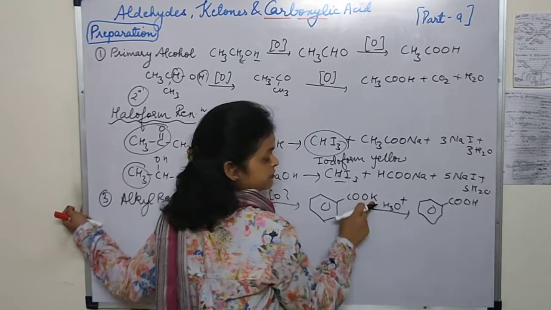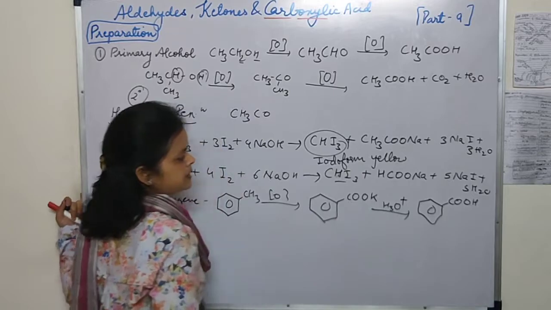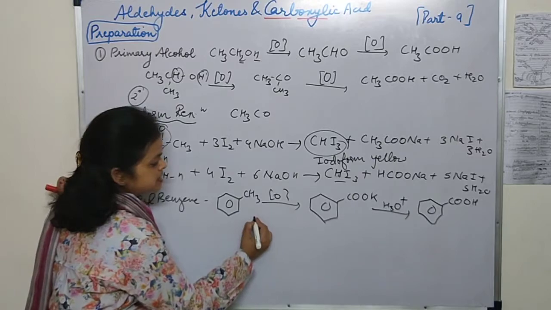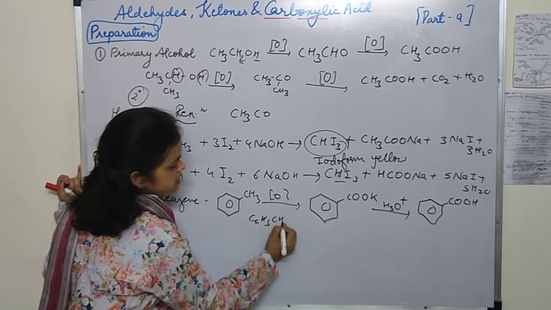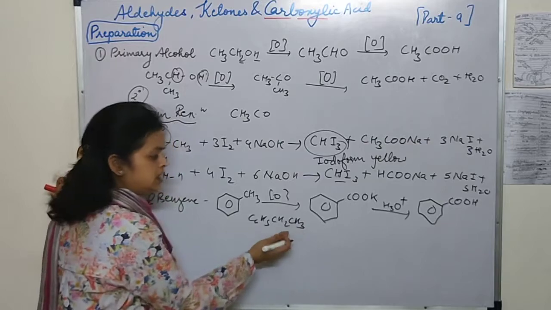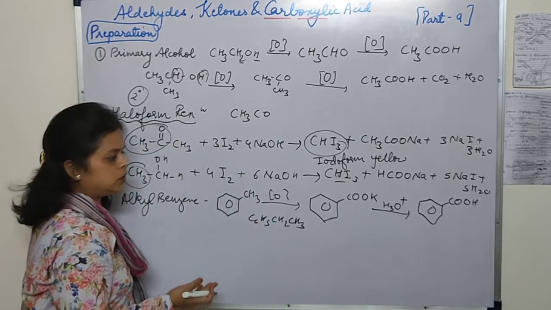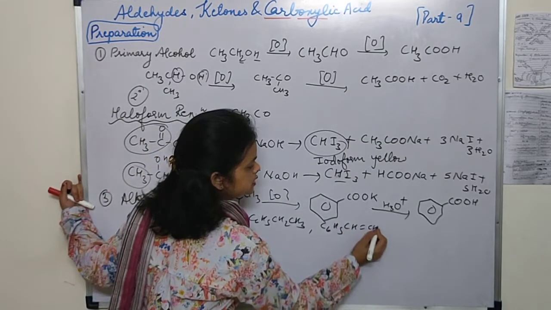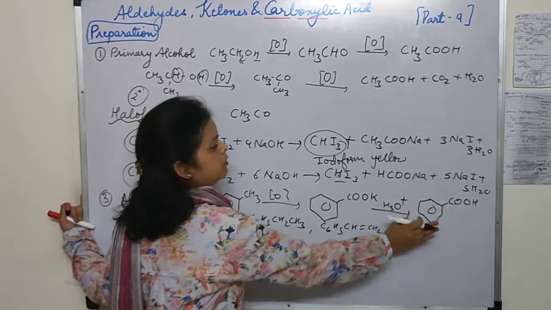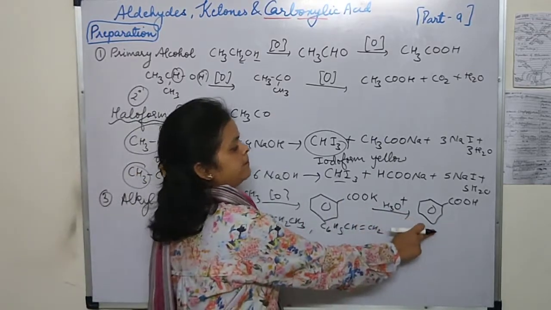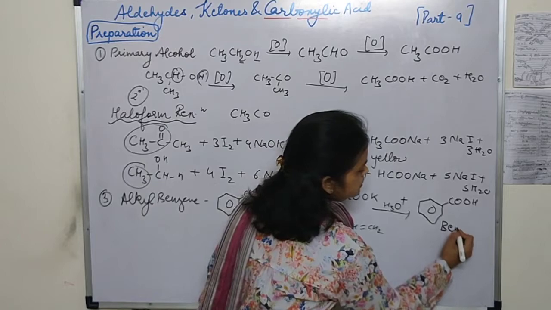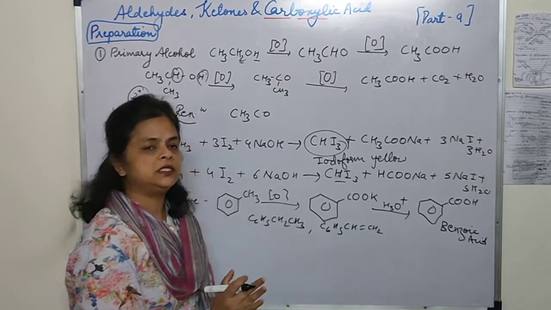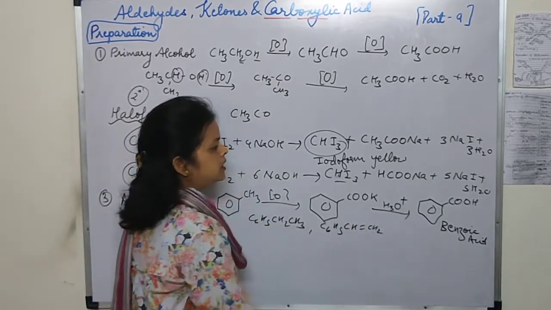Keep in mind, first you will form the potassium salt and in the second step it will form the acid. So either it is CH3, or C6H5CH2CH3, or a propyl group, isopropyl group, or C6H5CH=CH2 styrene, they all will form only one product, that is benzoic acid. Whatever the chain length is, it doesn't matter, you will always get benzoic acid.